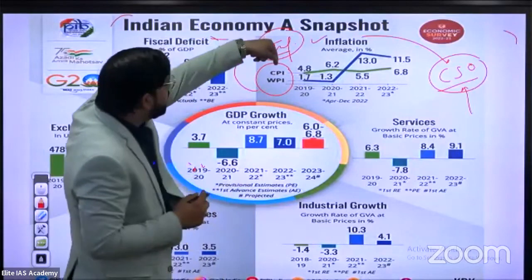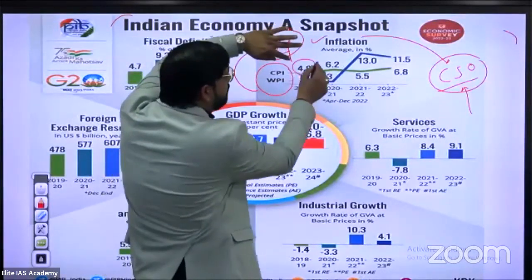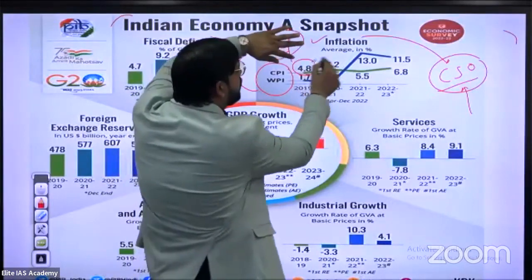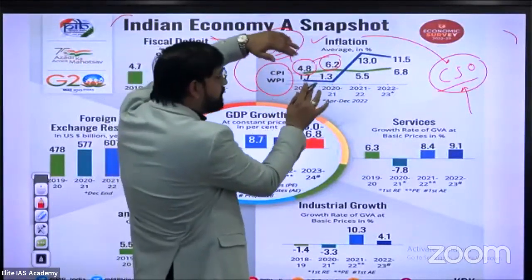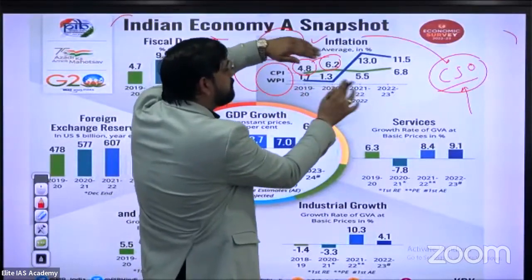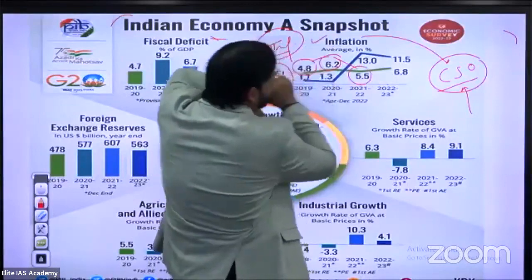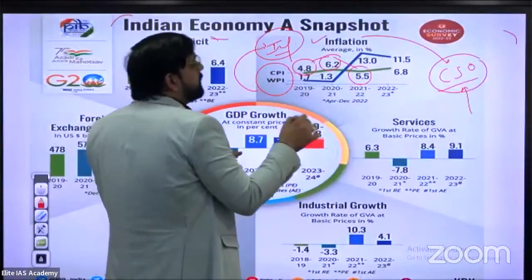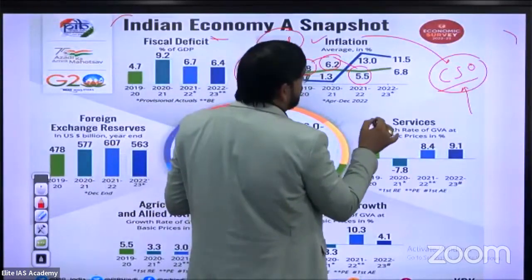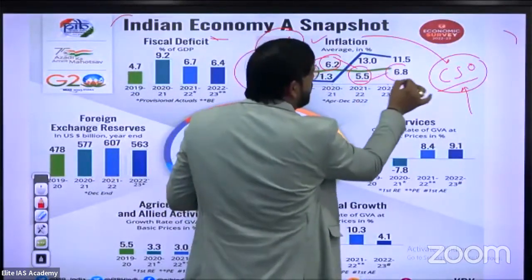The Consumer Price Index in 2019-2020 was 4.8, which increased to 6.2 in 2020 due to the effect of COVID. After that, in 2020-21, it decreased to 5.5%. And in 2022-23, the economic survey report of the finance ministry shows that it increased from 5.5% to 6.8%.